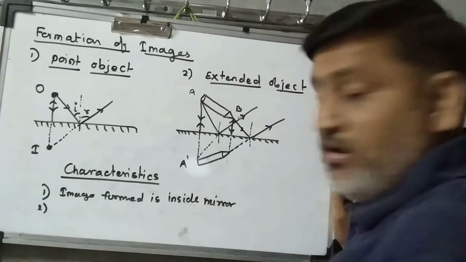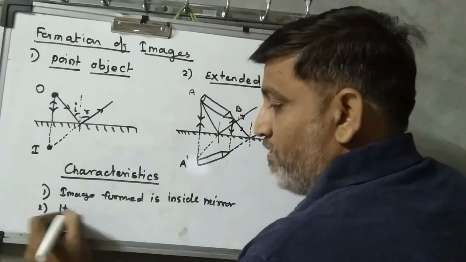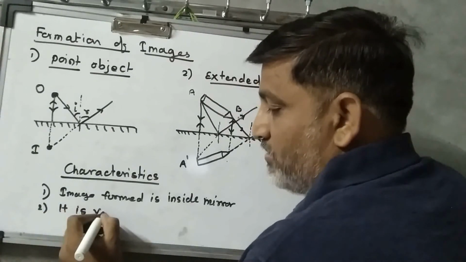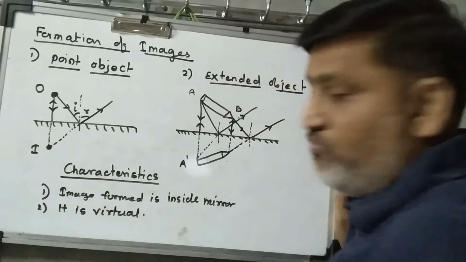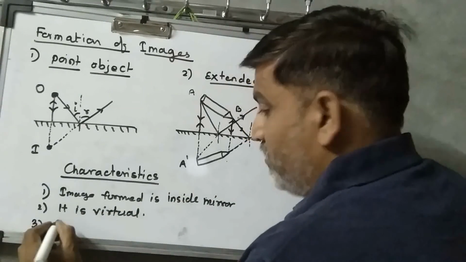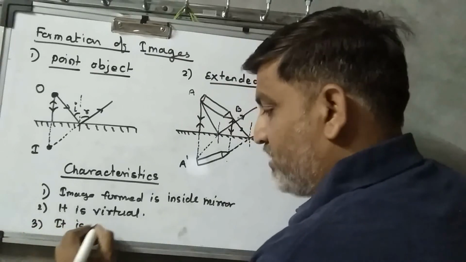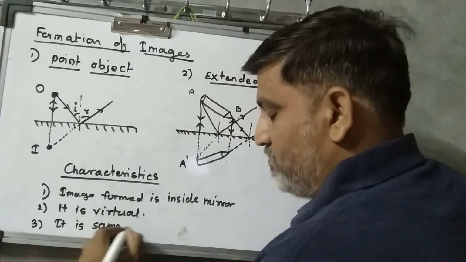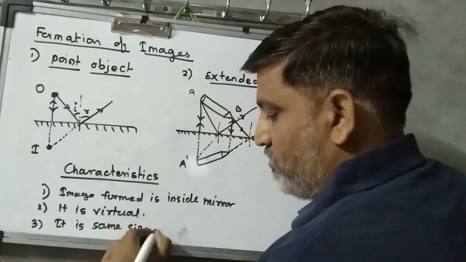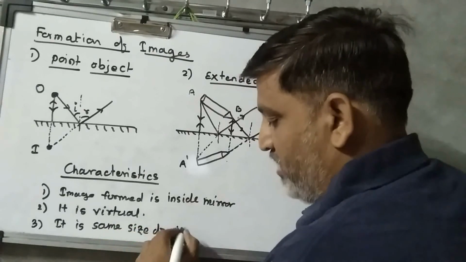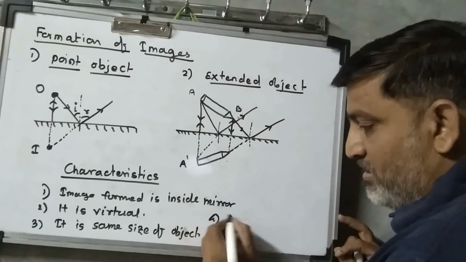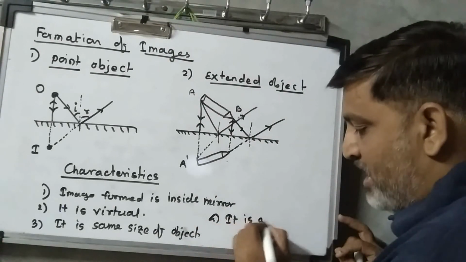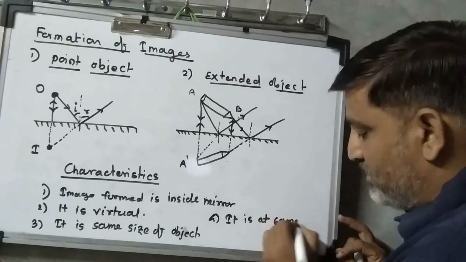Second point, it is virtual. The image formed is a virtual one. Third, it is of the same size as the object.